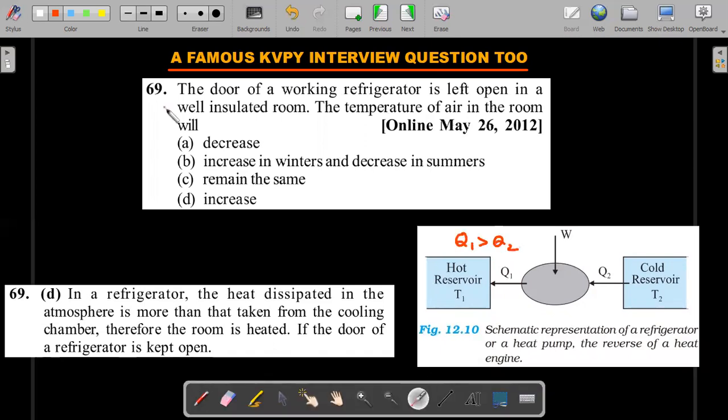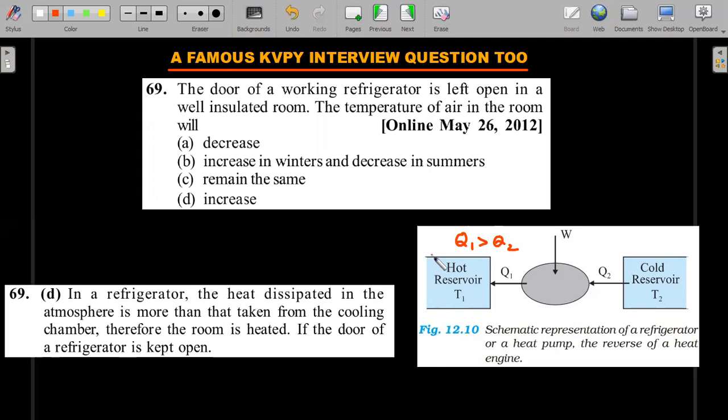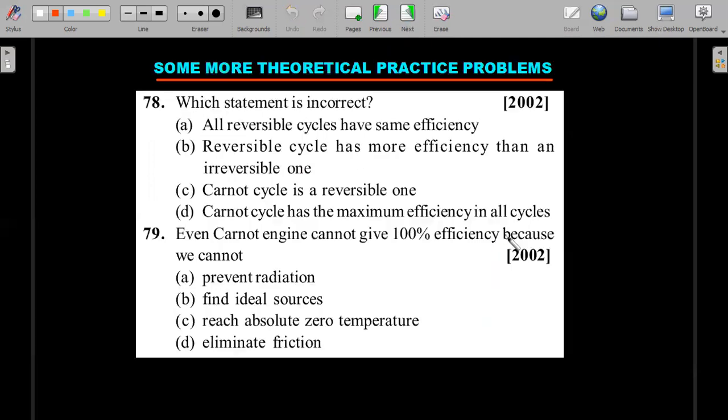That's why even in your window AC, as they call it, it is attached so that the Q1 part doesn't enter the room; it goes outside the window. So that is not the purpose of the refrigerator. Its door is supposed to be kept closed, otherwise it's going to give you an adverse effect as mentioned in this question. So I hope you appreciate this idea.